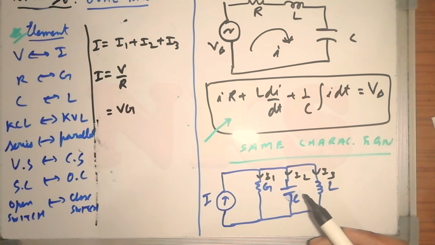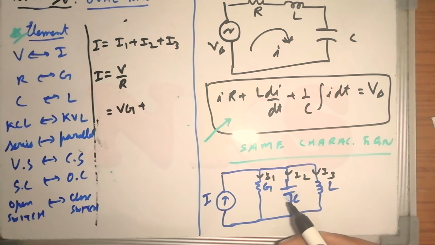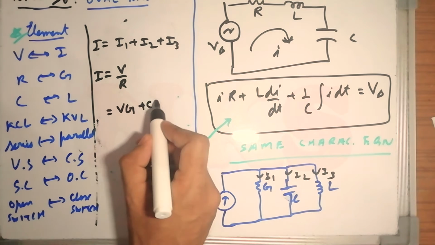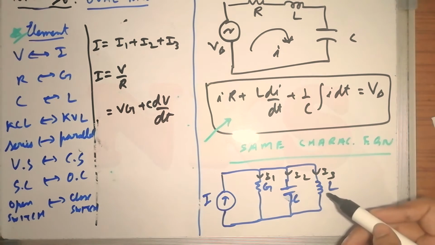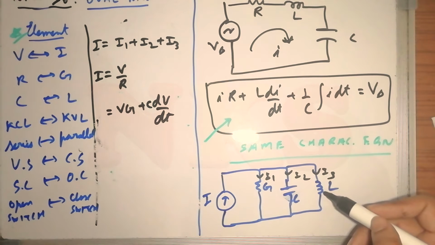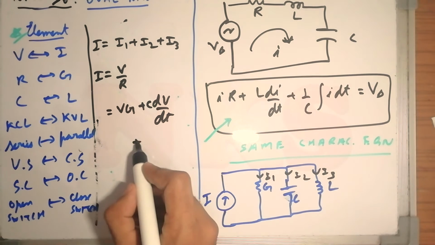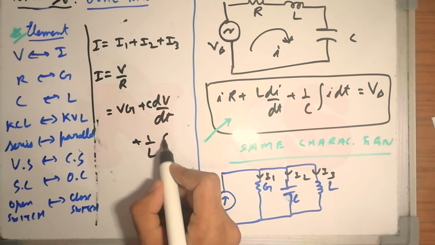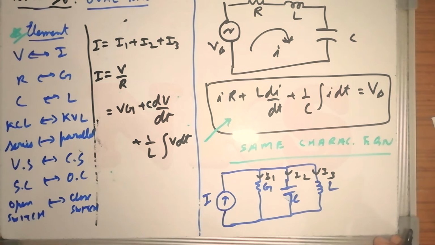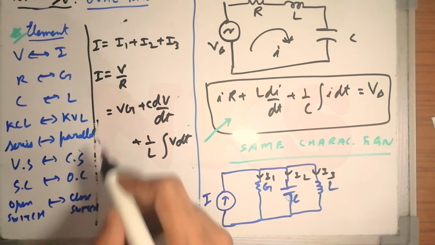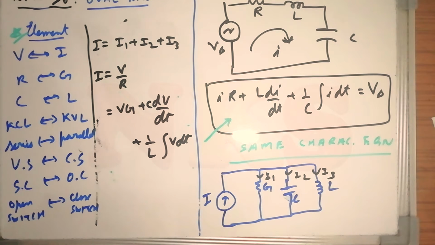Now my I2 will be what? The current across the capacitor will be C dV by dt. And the current across the inductor will be 1 by L integral of V dt. So this is the equation that I get for the dual of this network.